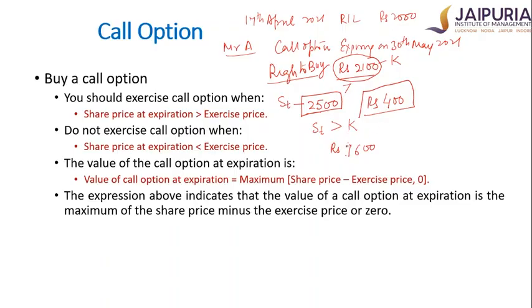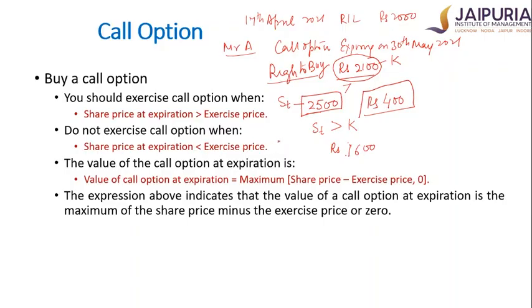He has a choice. He will not exercise the call option, and therefore he will not be gaining anything from this contract. If he wants to buy the Reliance share, he can buy from the market itself. So in this case, the person will not exercise the call option. When will he not exercise it?